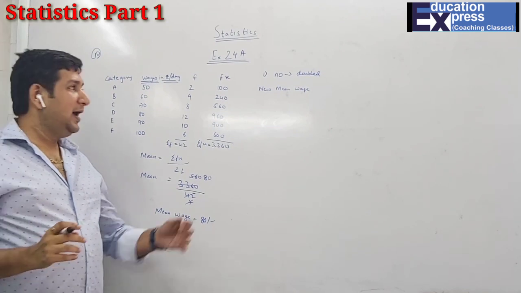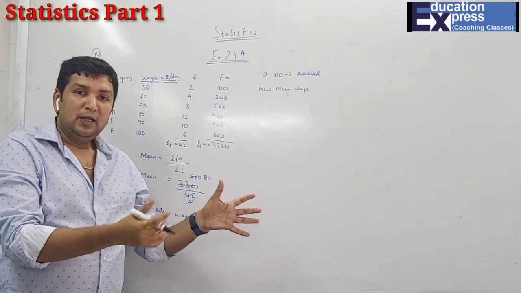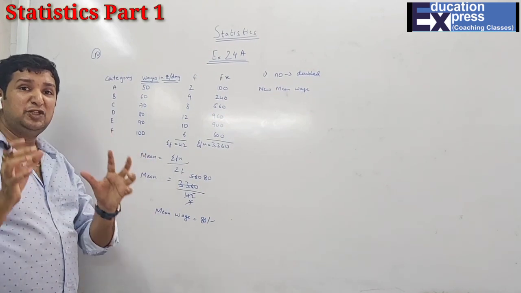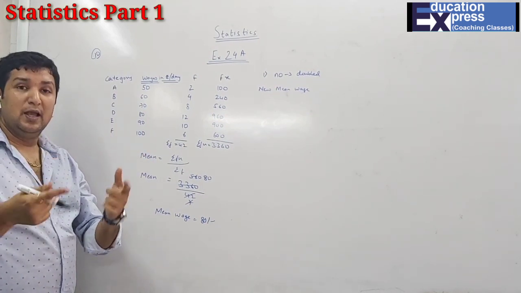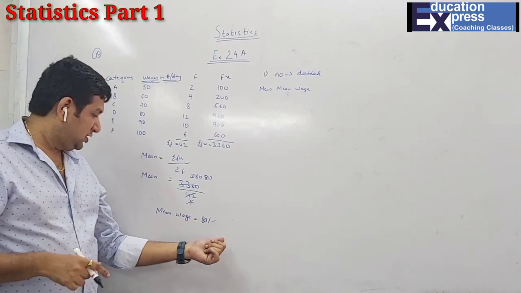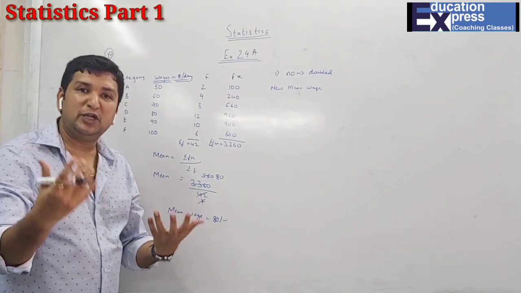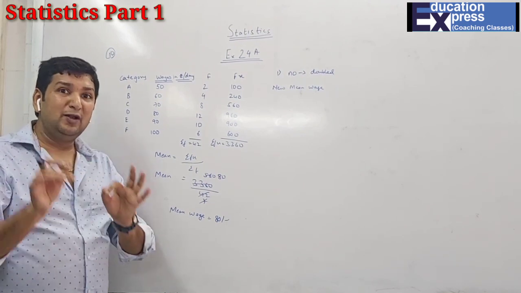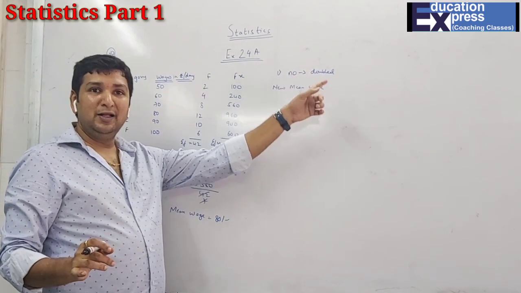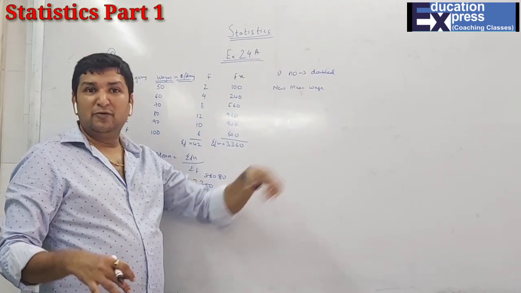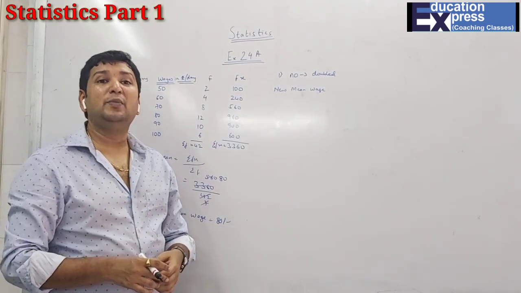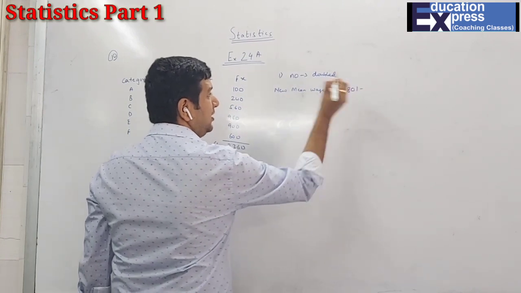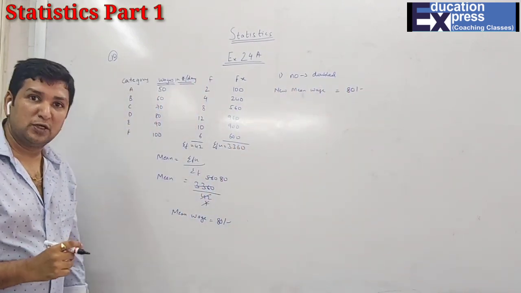I had clarified earlier that only and only if the observation changes, that means if there is any change with respect to the wage, then your mean will change. Otherwise, your mean will not change. That means in case the number is doubled or tripled, as I have told in the example also, your mean will not change. So here, very clearly they are mentioning that the number is doubled. So even if the number is doubled, it will not change your mean wage. Hence, your new mean wage will remain the same, 80 rupees, because there is no change in the observation.